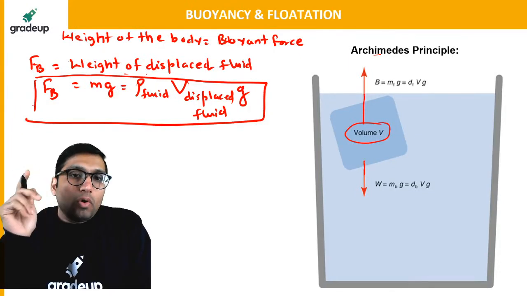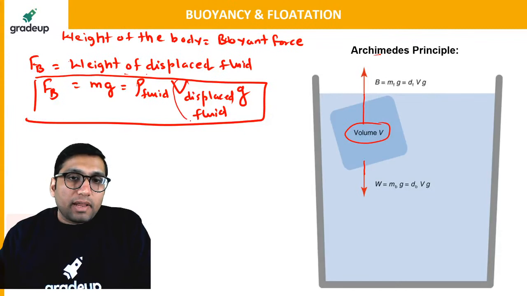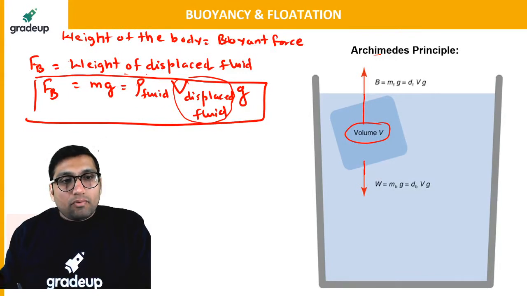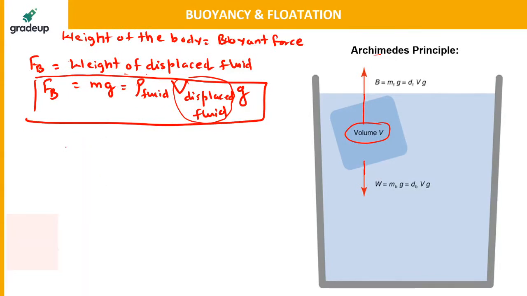The volume of the displaced fluid is different than the volume of the body. So under equilibrium condition, the weight of the body will be equal to the buoyant force, which will be equal to the weight of displaced fluid.